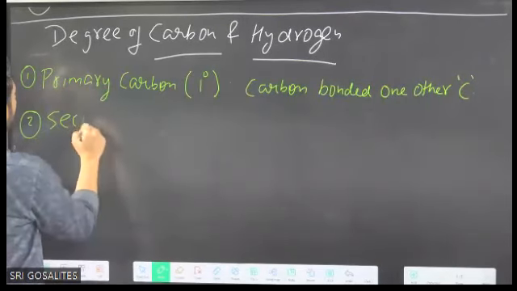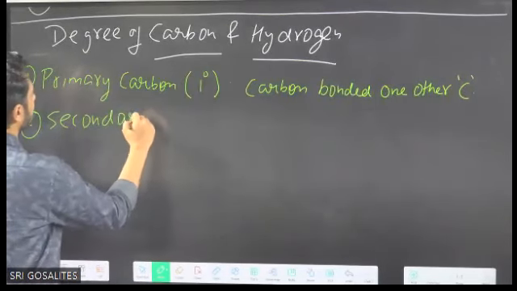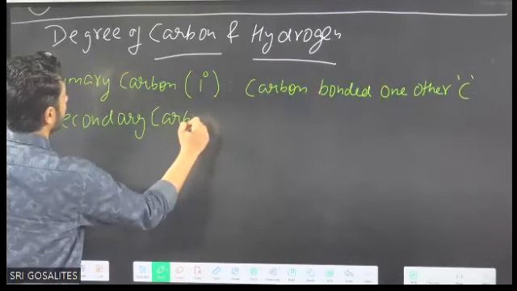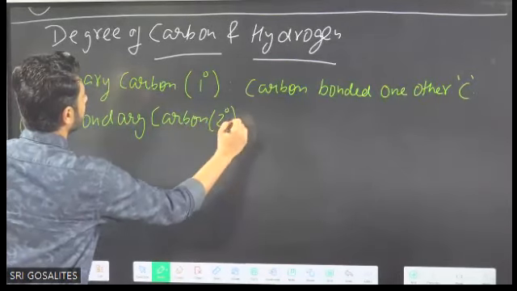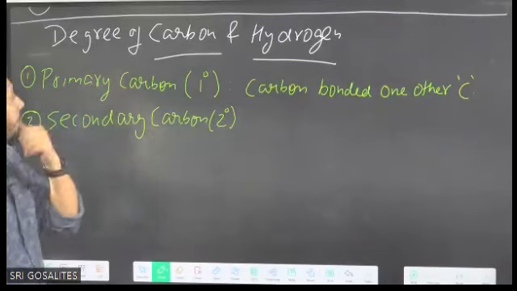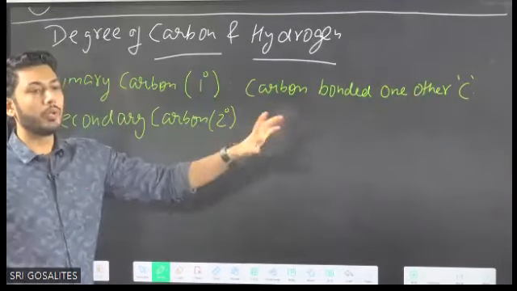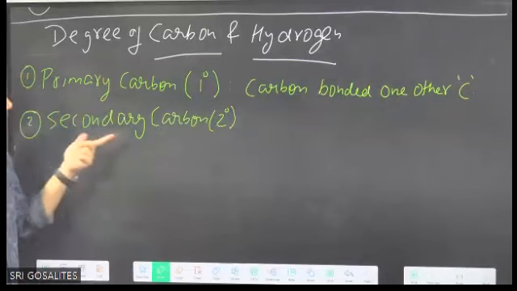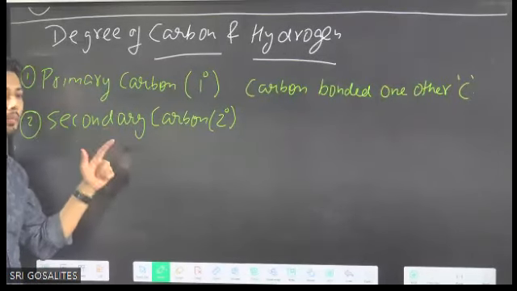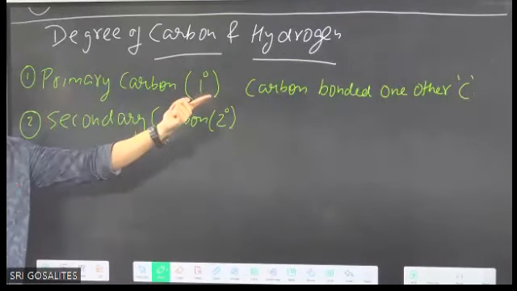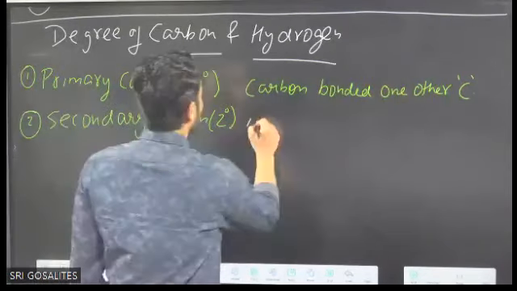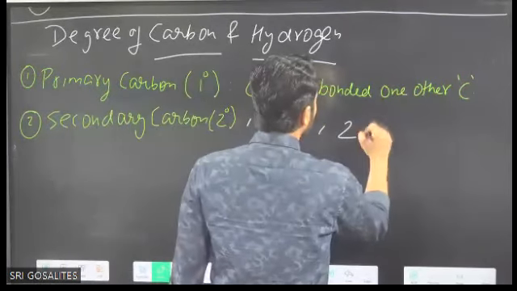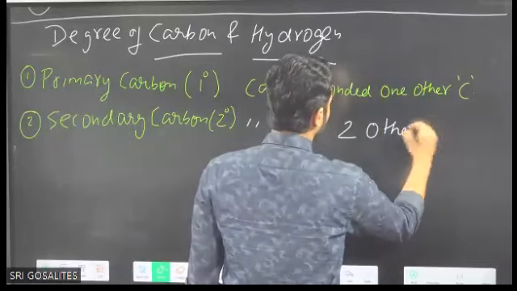Then next one is secondary. If primary carbon means carbon bonded to one other carbon, then secondary means the carbon bonded to two other carbons. Example I will write at the end.